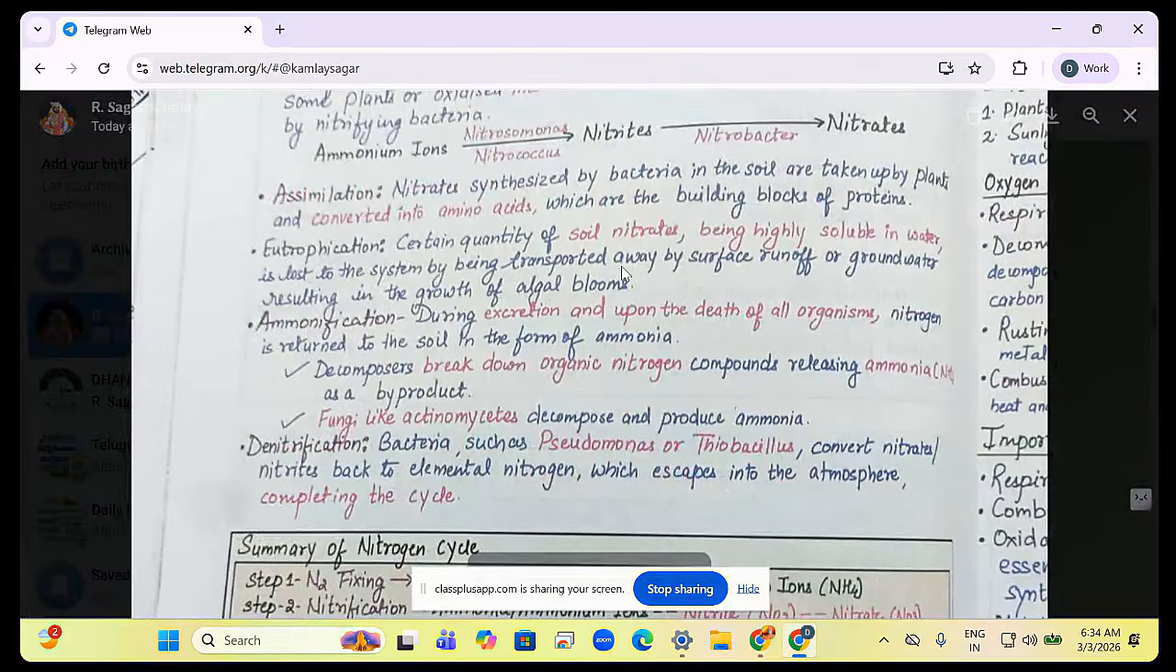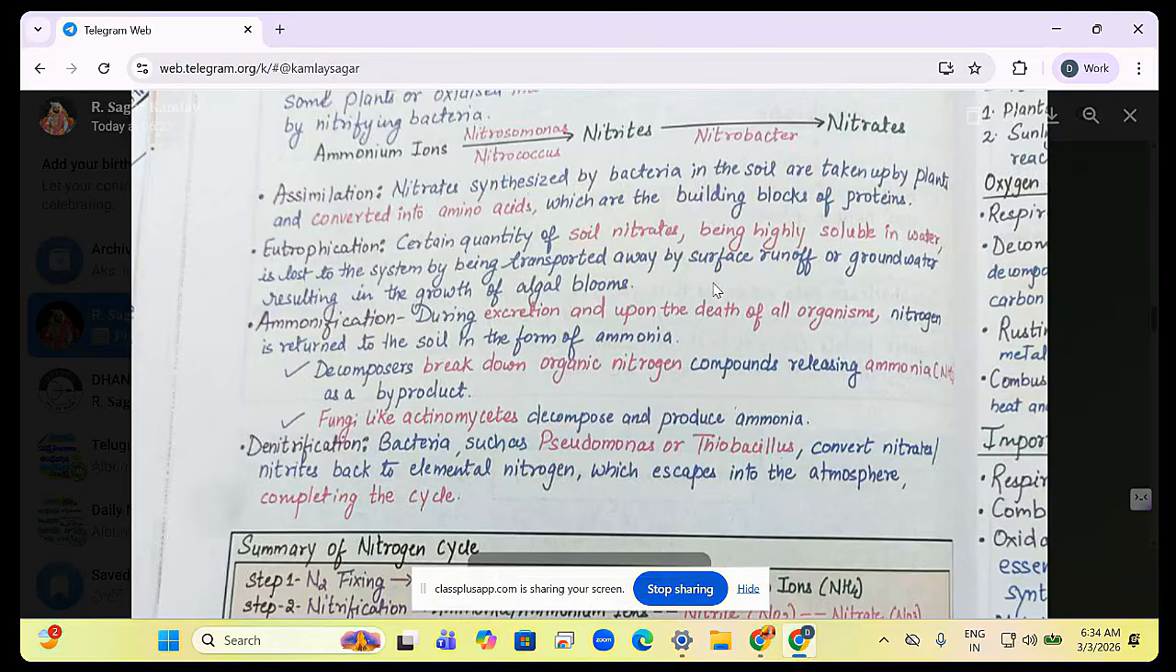Certain quantity of soil nitrates being highly soluble in water. So nitrates ga form అయినప్పుడు everything will not be consumed by plant. If there are still some nitrates which are left in the soil will have these nitrates. Now what they will do? They will get washed away. Whenever there is rain, they will get soluble in water and they will get transported.